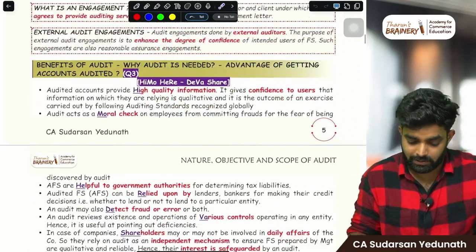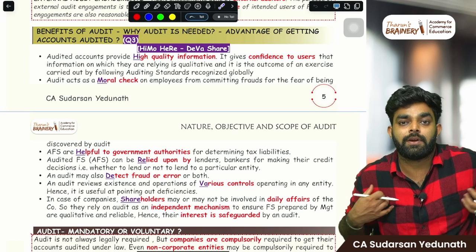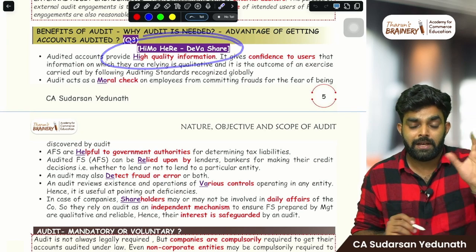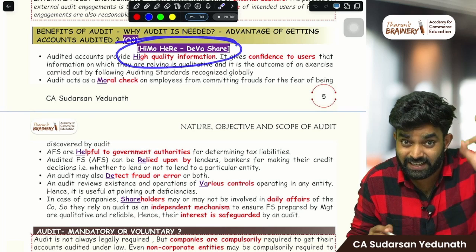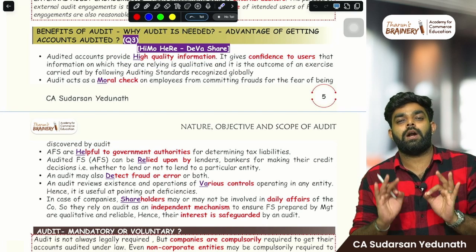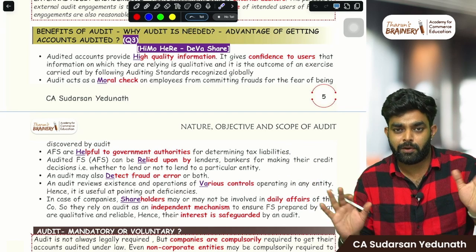These are the limitations. Then what are the benefits of auditing? What are the benefits we get from auditing? Just take a pause and listen. What are the benefits? Simple. Keep in mind. Just by doing the auditing, what are the benefits the company is getting? Everyone is getting benefits by doing the auditing.